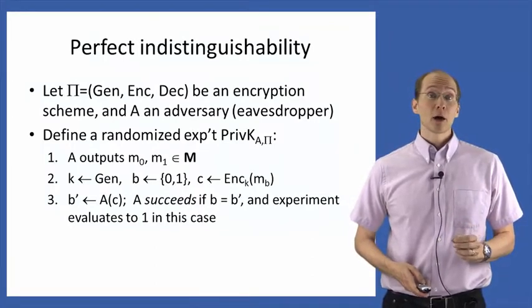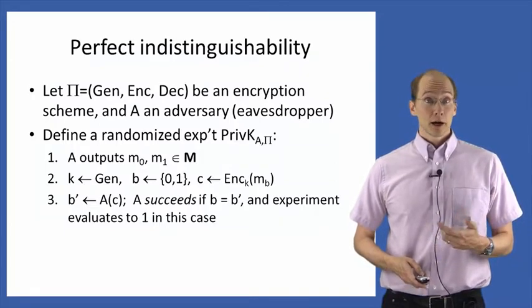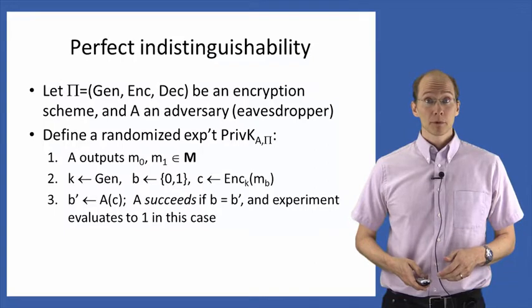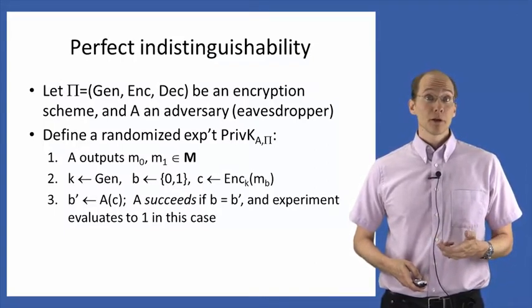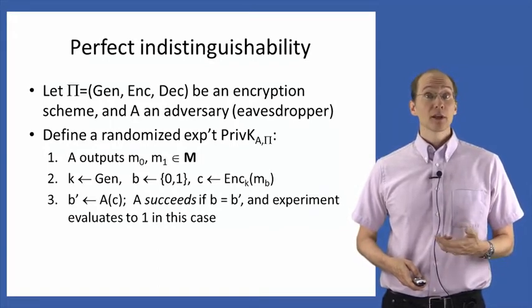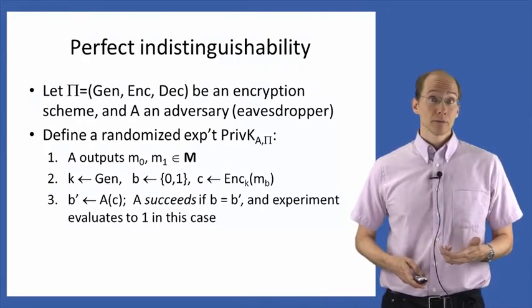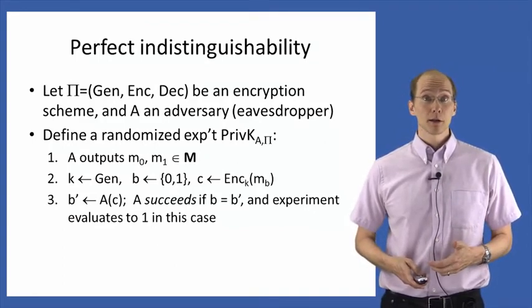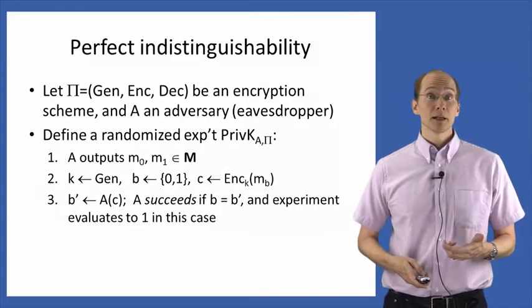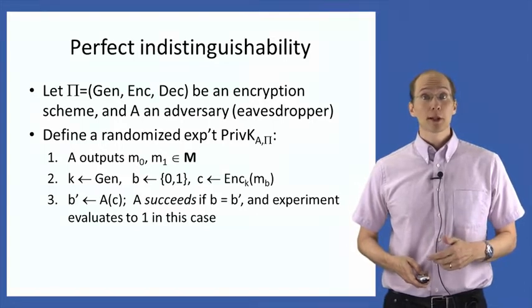First, the attacker outputs two messages M0 and M1 in the message space. Then, a key is generated using the key generation algorithm, a uniform bit B is chosen, and then we encrypt the message M sub B using the key K that we just generated. This gives us a ciphertext C. We give that ciphertext to the attacker, modeling the attacker's ability to eavesdrop and view the ciphertext being sent between the parties. And the attacker then outputs a bit B prime, which represents its guess as to which of the two messages was encrypted.